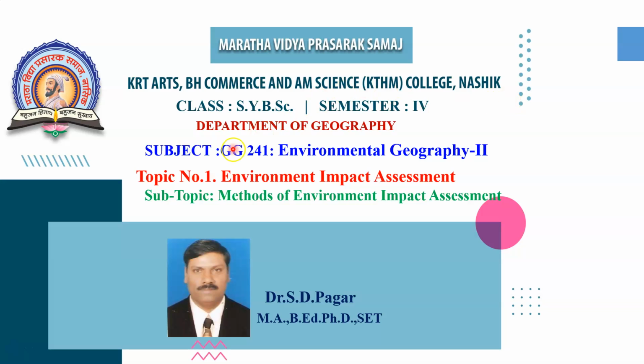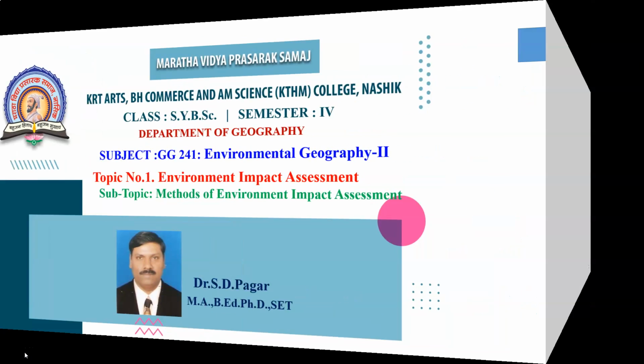Dear student, this is our SYBSC Geography class, Semester 4, and the name of our subject is Environmental Geography Part 2. The code of our subject is GG241. Today we are going to discuss our first topic, that is Environment Impact Assessment. In this topic, we have a subtopic, that is Method of Environment Impact Assessment.